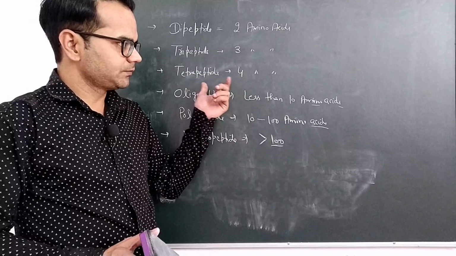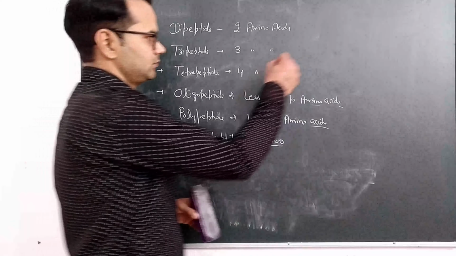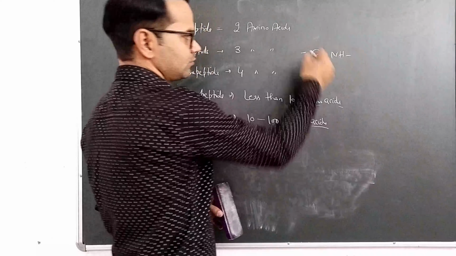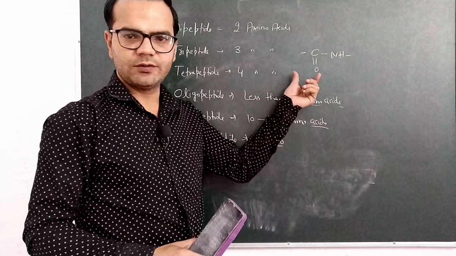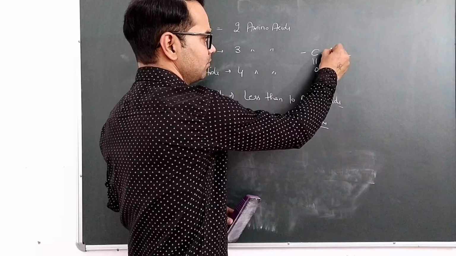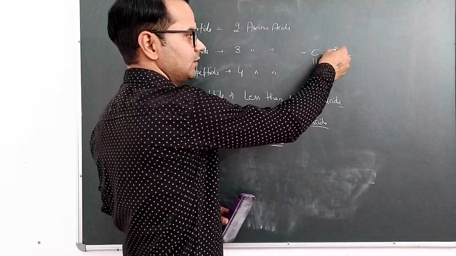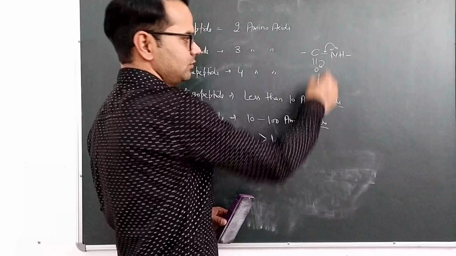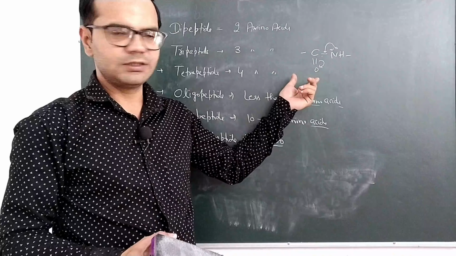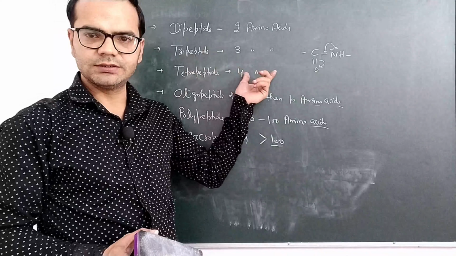Actually, the peptide bond is a strong bond because of resonance. This is the basic format of a peptide. There is a resonance between the double bond, single bond, and a lone pair. The lone pair will move towards the double bond. So it shows resonance that results in extra stability, and that's why peptide bonds stabilize the protein chains.